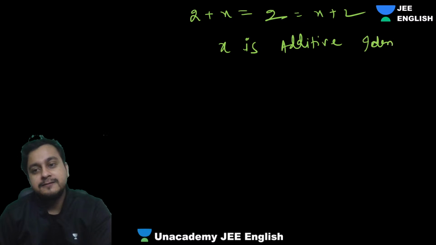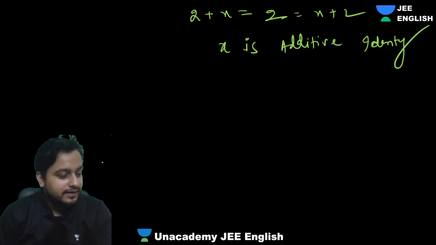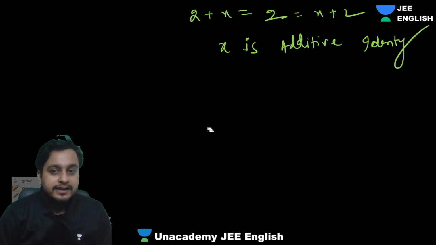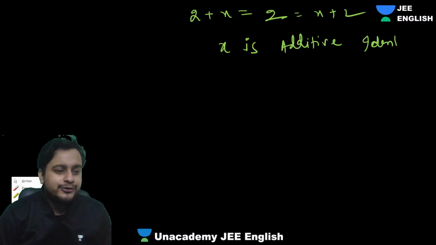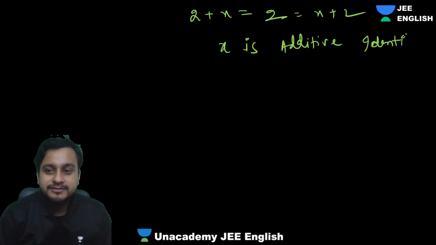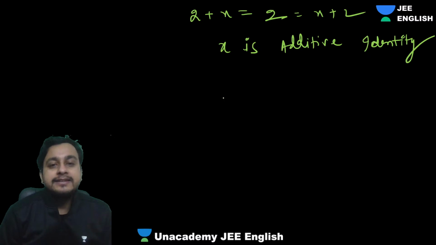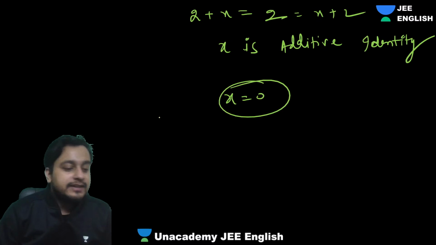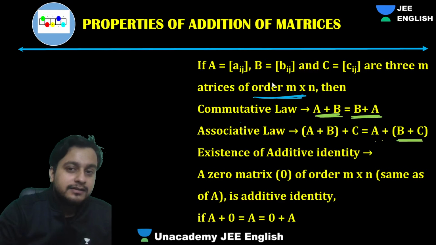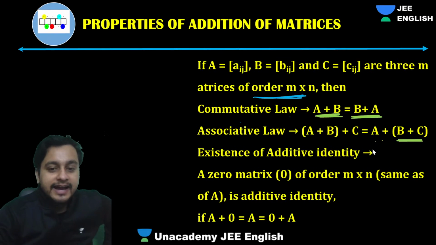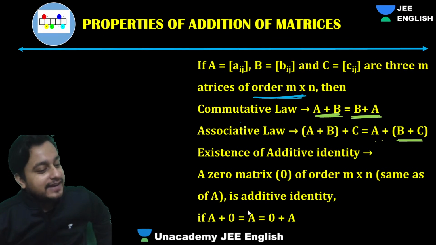Hello, everyone? x is additive identity. Remember? 8th grade, 9th grade, you used to do it. Same concept we are discussing for matrix. So what did we get, guys? x is 0. So what is an additive identity of any number? 0. Similarly, guys, here the 0 matrix will be the additive identity.